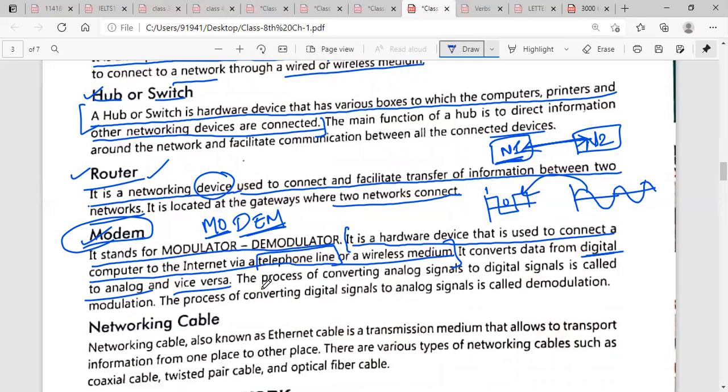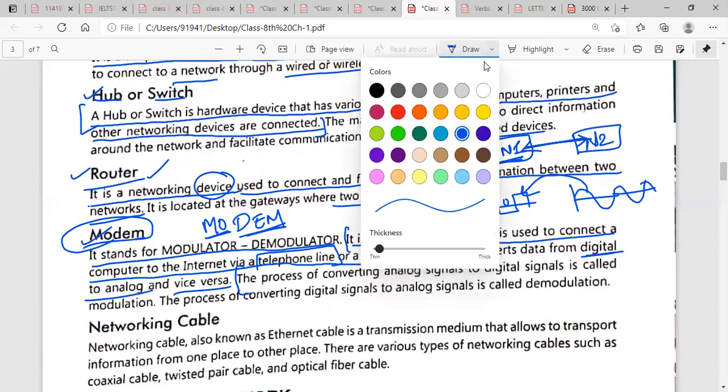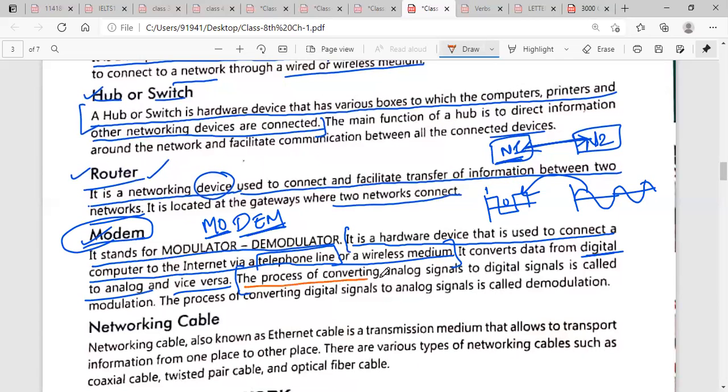Now underline this line: the process of converting analog signal to digital, which is understood by the computer, is called modulation. Underline this word. What is modulation? We convert the analog signals to digital. And also underline the further line: the process of converting digital signal to analog is called demodulation. Underline this word, demodulation. Learn the spelling of modulation and demodulation.